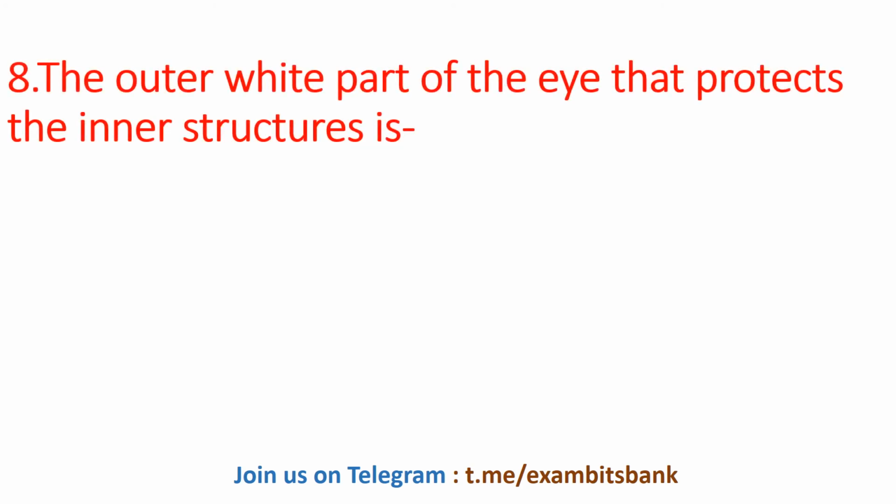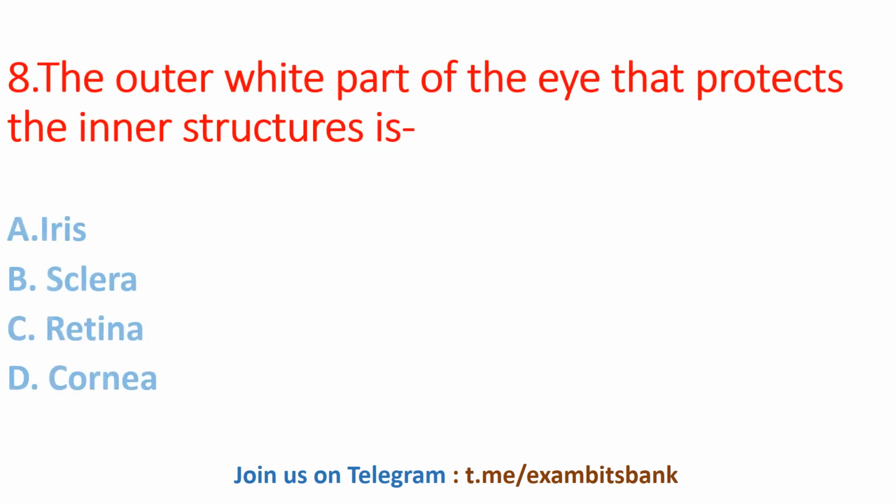The outer white part of the eye that protects the inner structure is the: options are iris, sclera, retina, or cornea. And the correct answer for this question is option B, sclera. So sclera is the part of the eye which is known as white, and it frames the supporting mass of the eyeball.